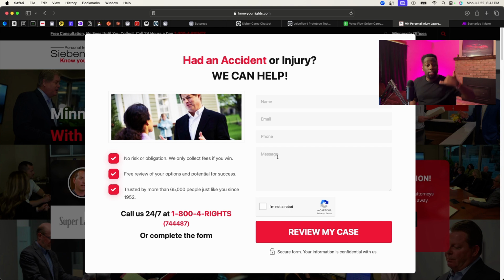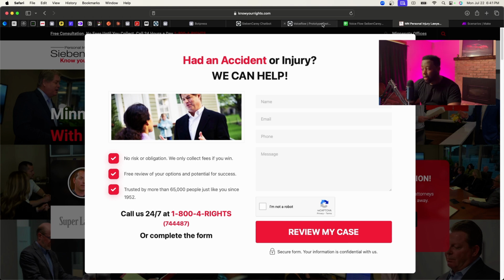Now the staff members have to call them and make sure that they can actually serve the lead, right? So when the staff is calling the lead that submits this form, yes, they're collecting leads, but they're going in blind. They have to start from square one.